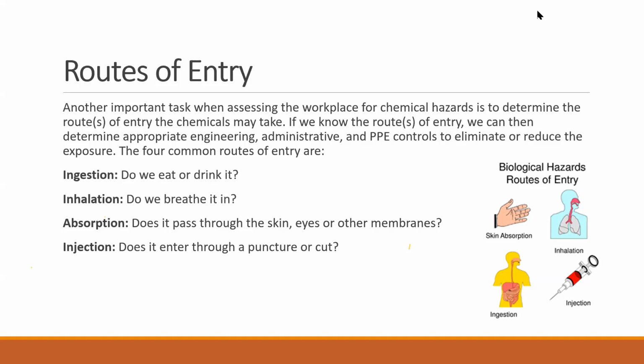So these are all four routes of entry: ingestion, inhalation, absorption, and the last one is injection. Very good. Clear?